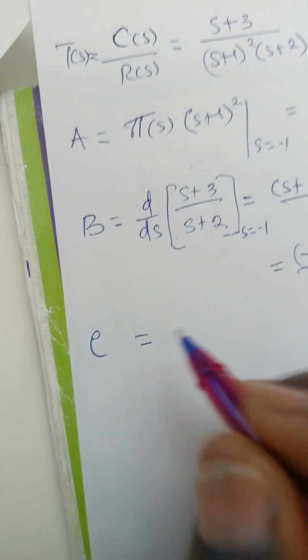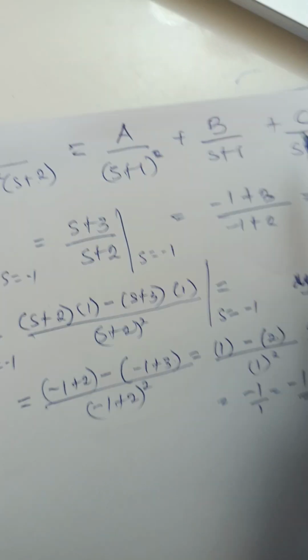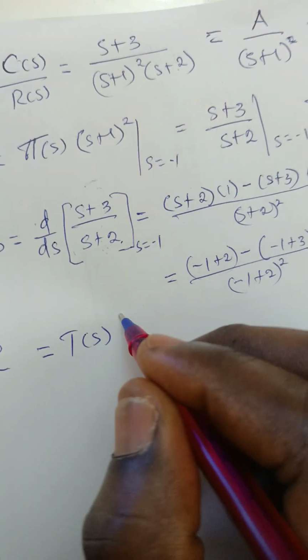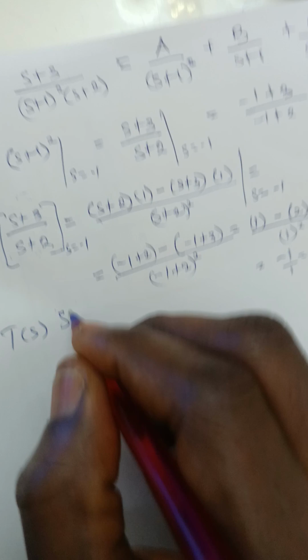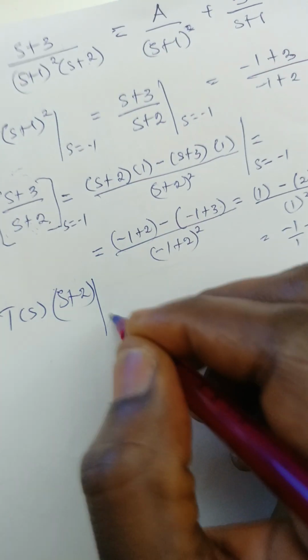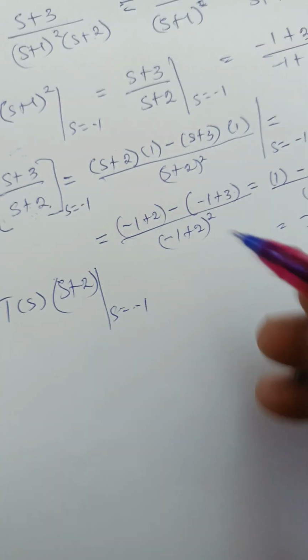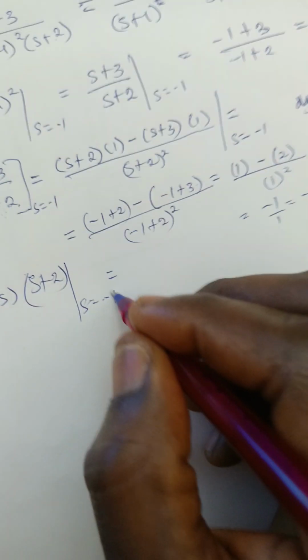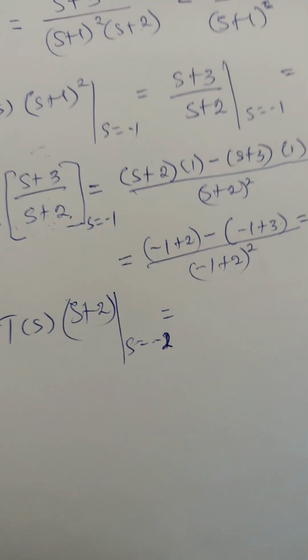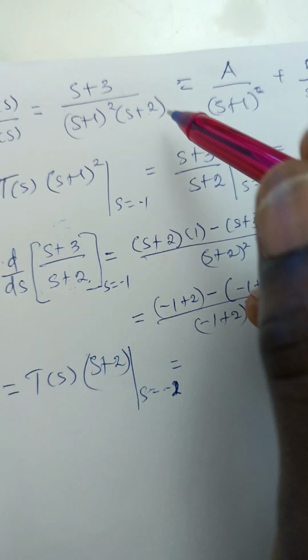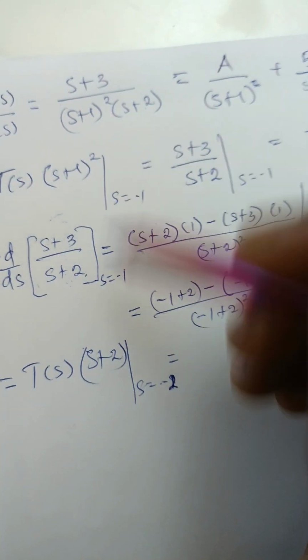So to get c, we just do the third one. It does not have anything to do with this one, so we do it separately, which is going to be T of s times s plus 2. We equate what is here to 0 and find the value of s, which is minus 2. So you are multiplying this entire fraction with s plus 2. This will cut that s plus 2.